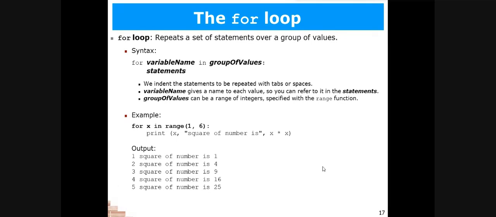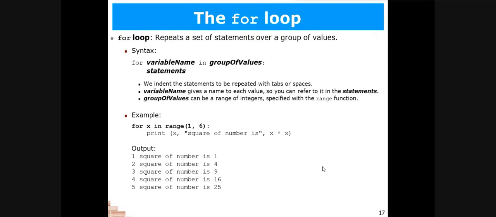6 is the last value, but 6 steps will not be there. The final step that this loop will take is 5. That is, 1 to n minus 1, the first value to the last value minus 1. So from 1 to n minus 1 we will perform the action with the help of the for loop. So this loop will generate the values only up to 5.